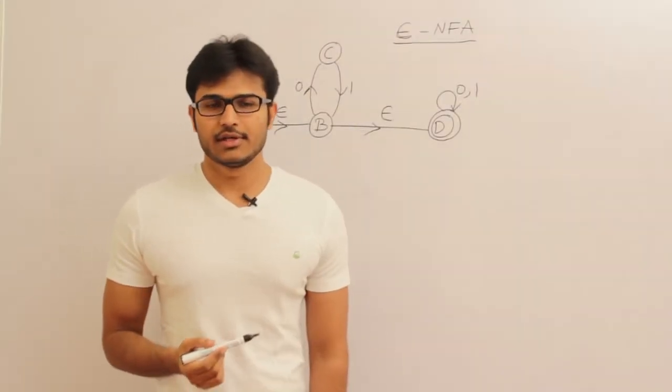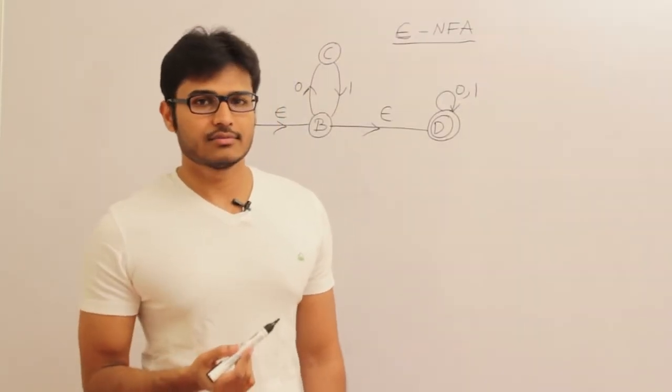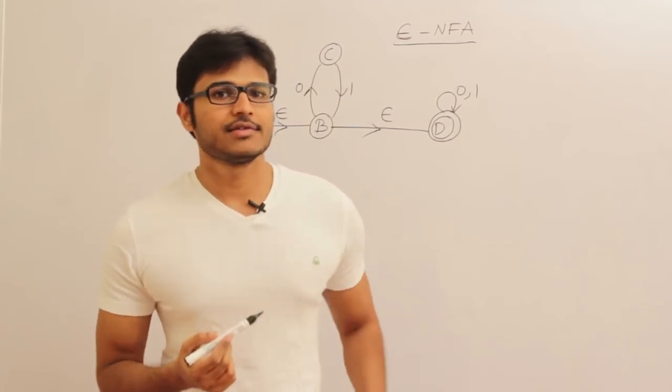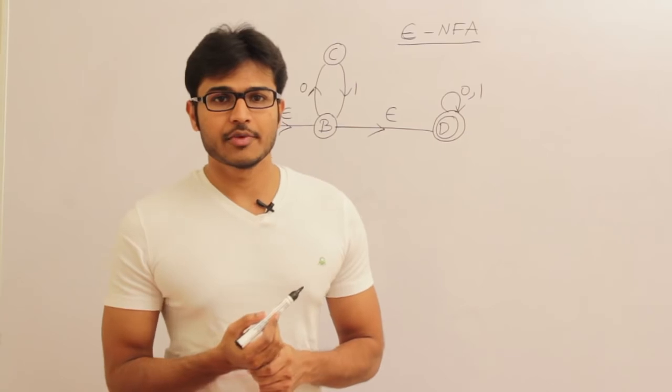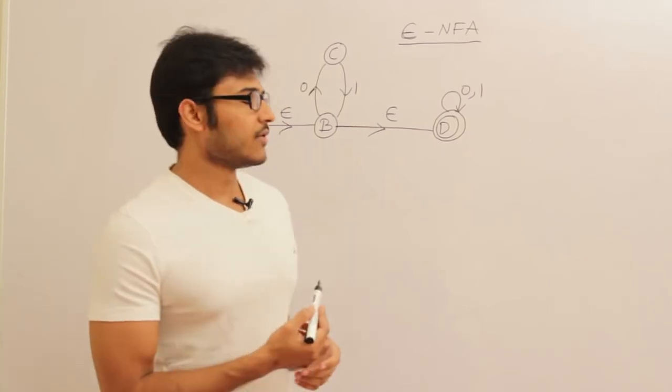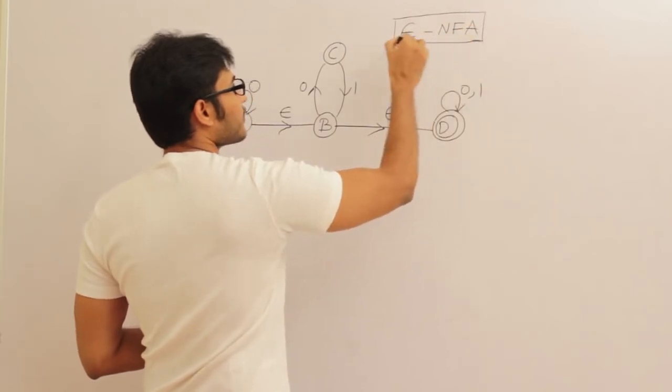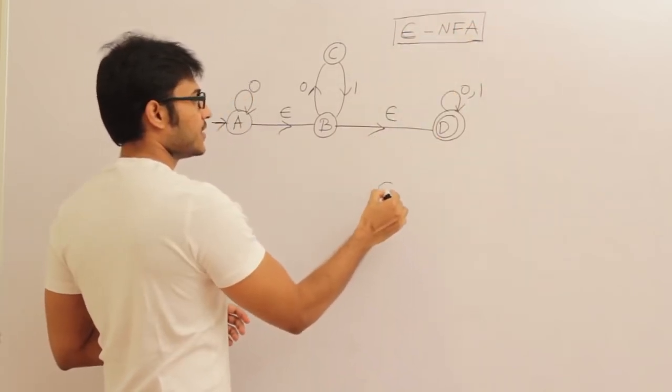Till now we have seen DFA, NFA and finite automata with output, which are Moore machine and Mealy machines. And now let us see a special kind of finite automata, in fact a special kind of NFA called Epsilon NFA. Okay, so the word is epsilon.